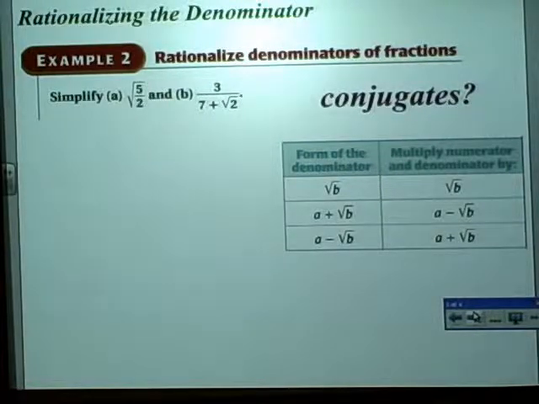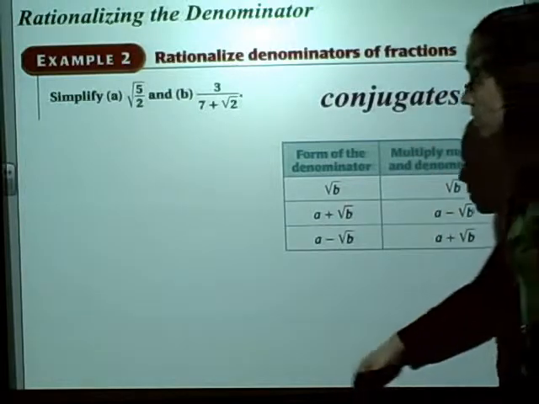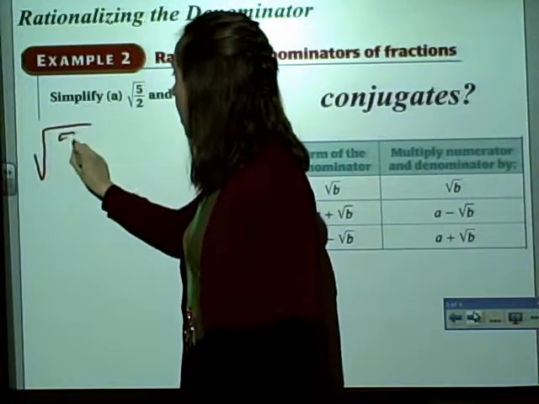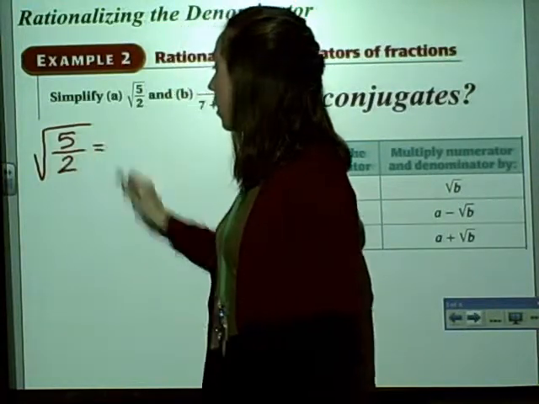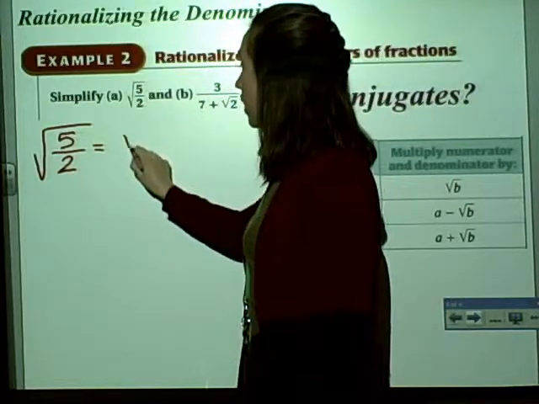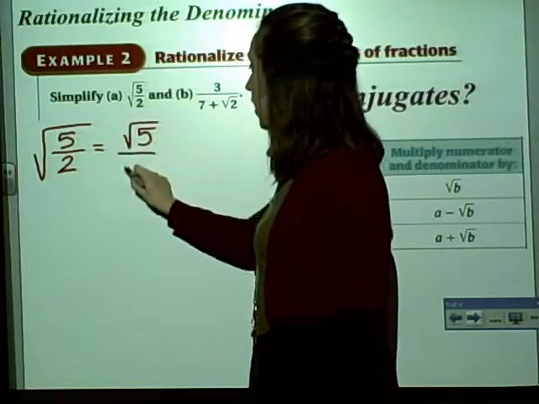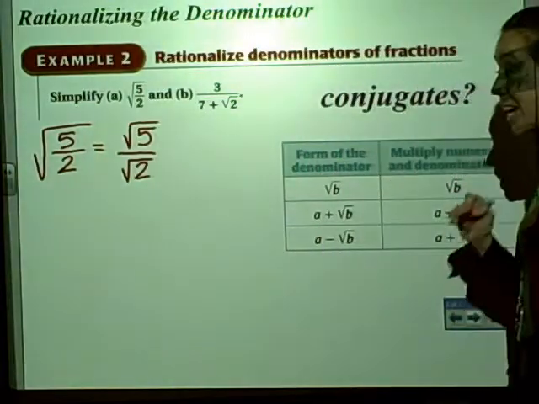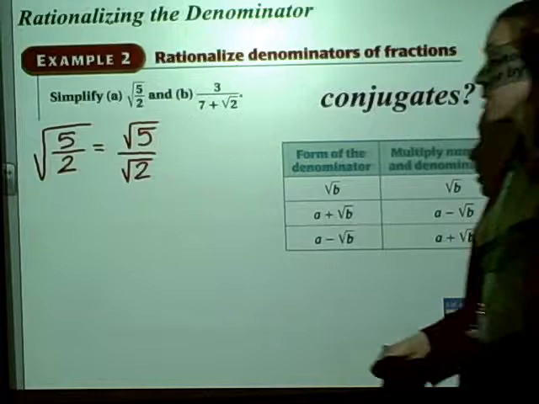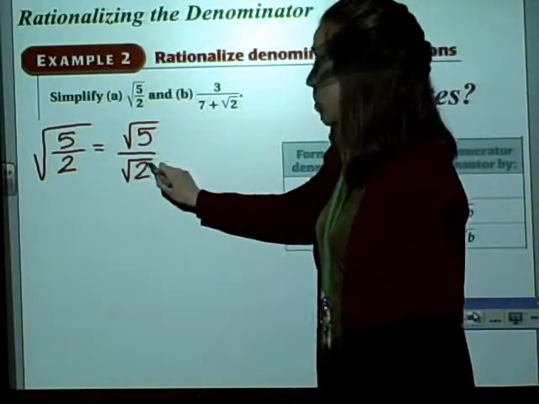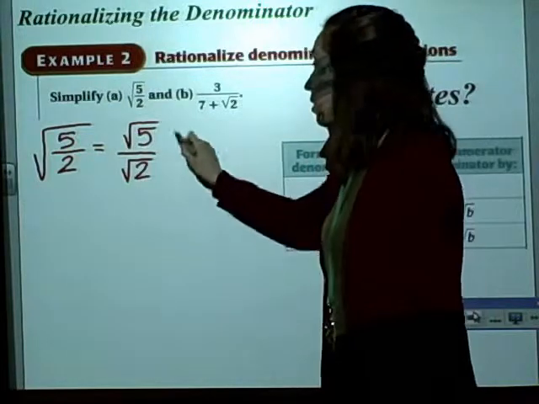Rationalizing. And that's how you get that radical out of the denominator. Okay? We'll talk about this chart in just a second. So for radical 5 divided by 2, according to my quotient property, I can rewrite this as radical 5 divided by radical 2. Uh-oh, radical in the denominator. We cannot have that. So we know what to do. We are going to multiply by whatever the radical is in the denominator.